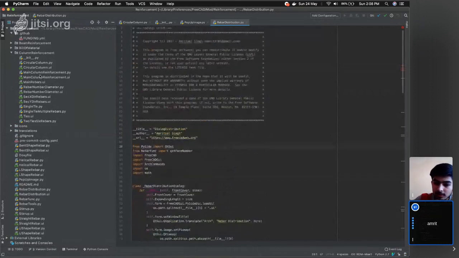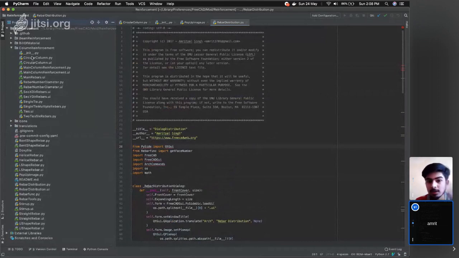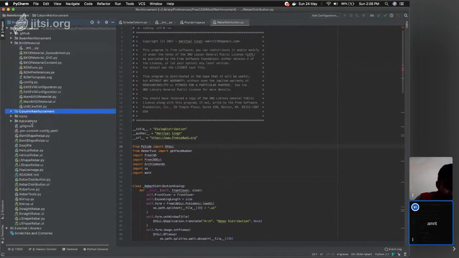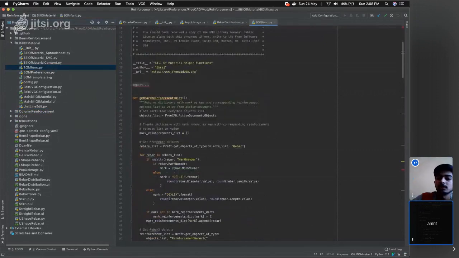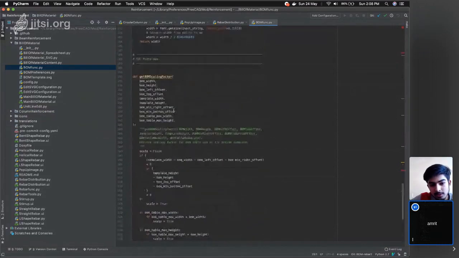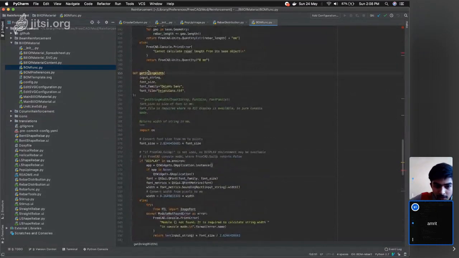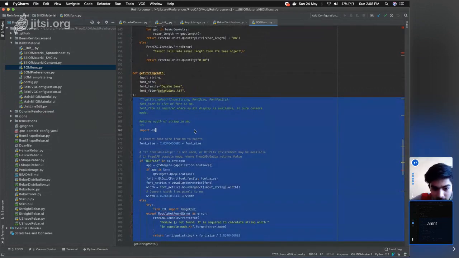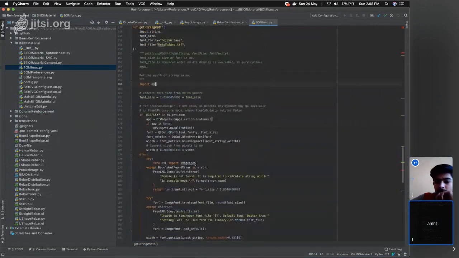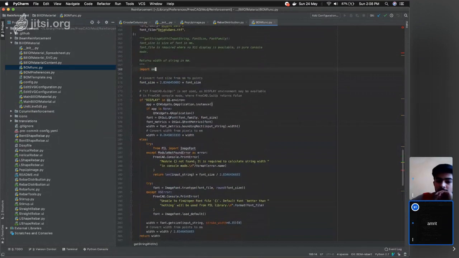Can you show me the path of where you are finding the string length? In the bill of material BOM function.py, the second last function. This is right. If display in OS.environ. Instead of if display in OS.environ, we can use FreeCAD.GuiUp here.